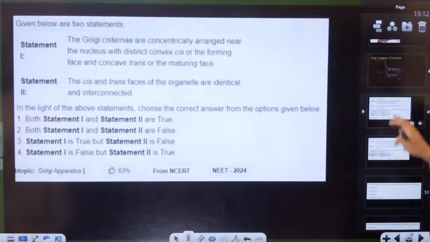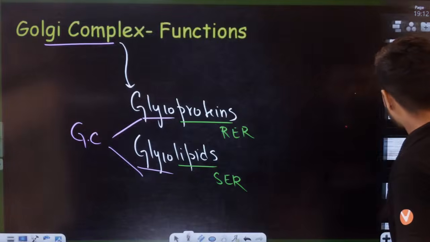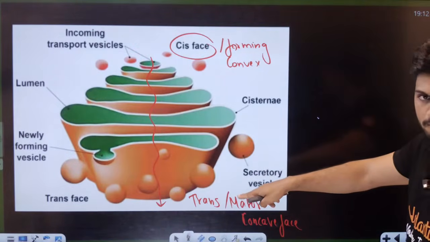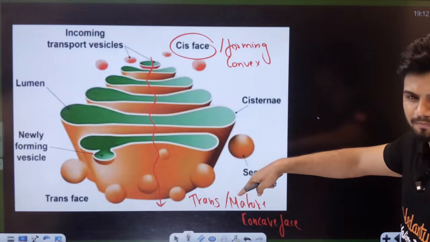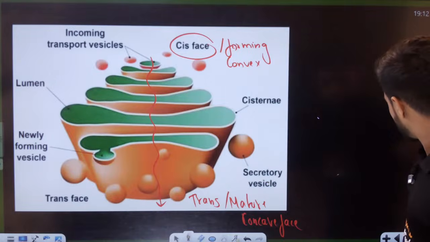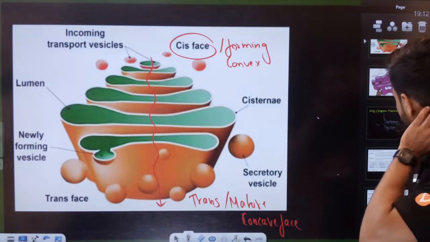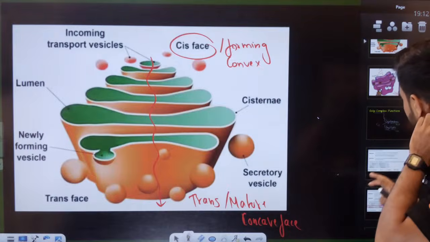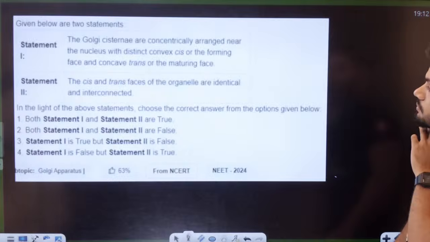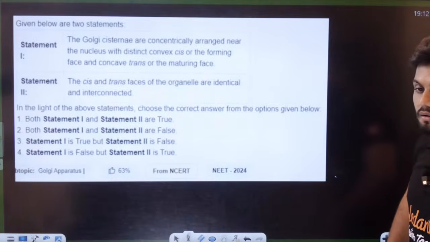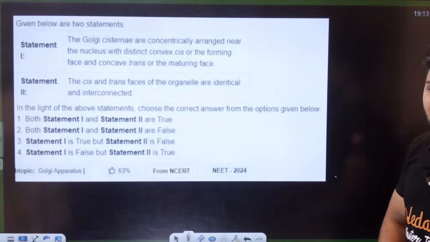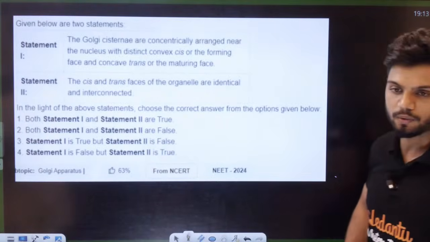Now students, in Golgi complex, I want all of you to understand, this cis phase and trans phase, they are not identical to each other. Students, do you think they're identical to each other? They're not identical, but they're interconnected, students. Interconnected.